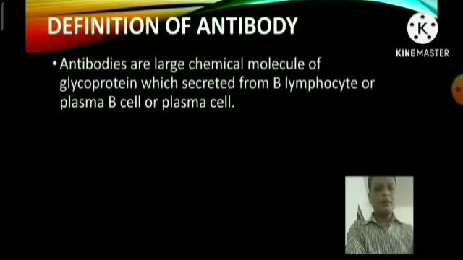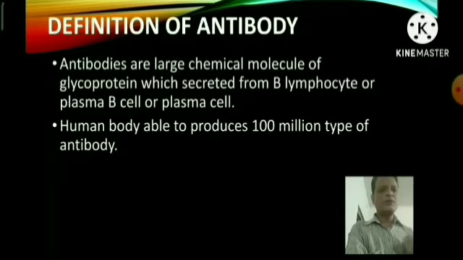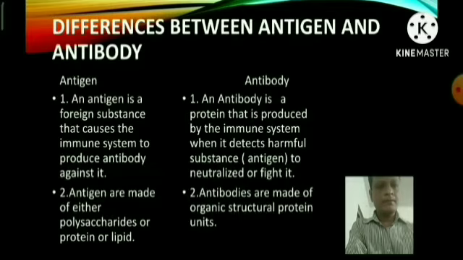Actually, antibodies are large molecules of glycoprotein which are secreted from the B lymphocytes, or plasma cells, or B cells. The human body is able to produce 100 million types of antibody, and each antibody specifically binds to a specific antigen. Now let's discuss the differences between antigen and antibody.